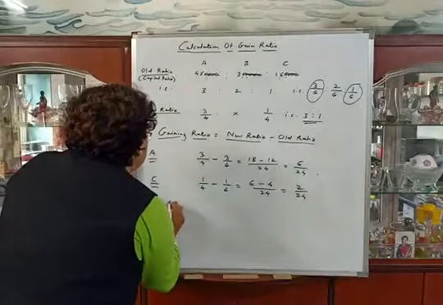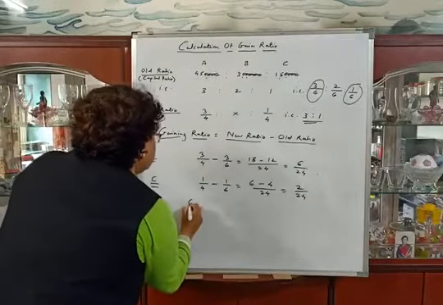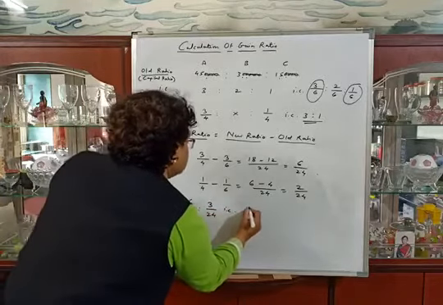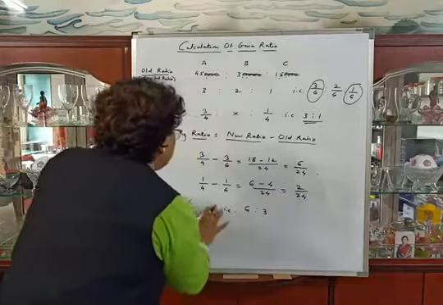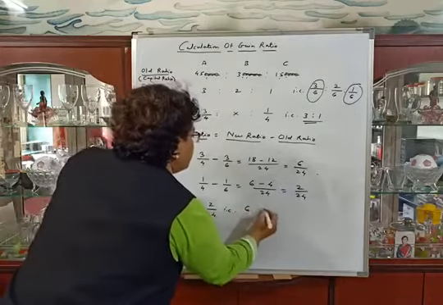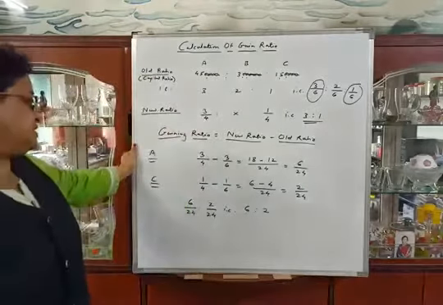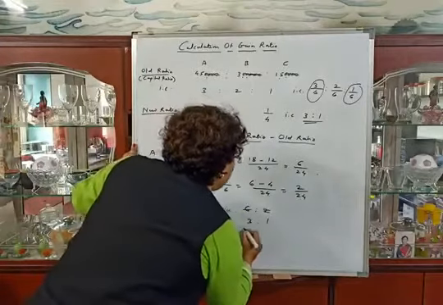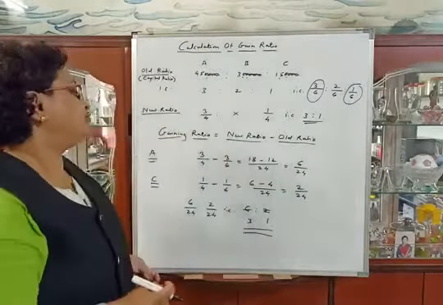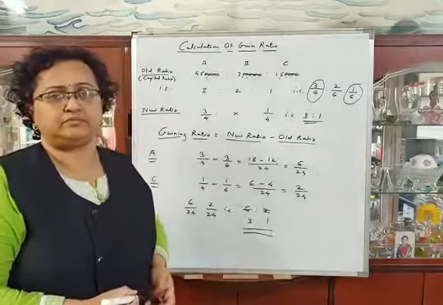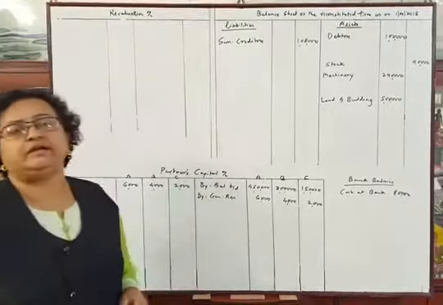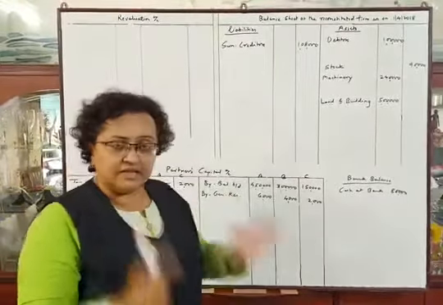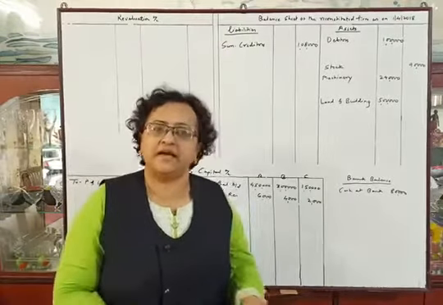So their gaining ratio is 6 upon 24 is to 2 upon 24, that is 6 is to 2. 2 ones are 2, 2 threes are 6. Therefore, their gaining ratio will be 3 is to 1. We have calculated the gaining ratio, that is 3 is to 1. We will use this gaining ratio while adjusting the capital of the retiring partner.